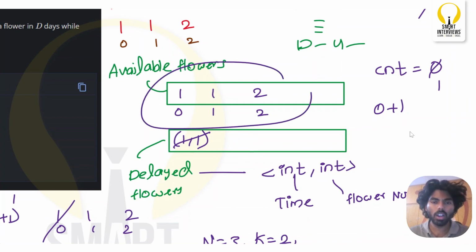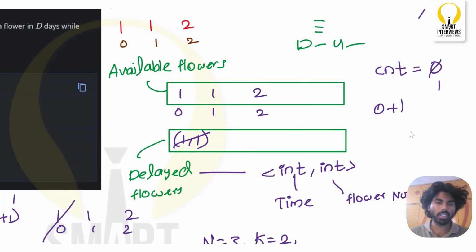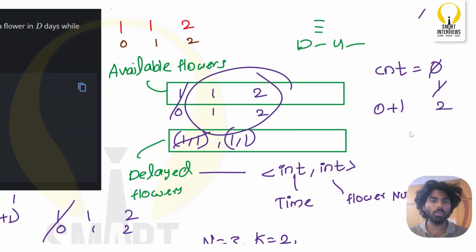Now again, out of these available flowers, which one will you select? Exactly the one with the minimum value, right? So again on day 1, you will be picking the same flower. Okay. Now how much time will it take to bloom this again? Again 1 unit of day with flower number as 1, right? So on the second day also you are able to pluck one flower such that there are at least 2 blooming flowers.